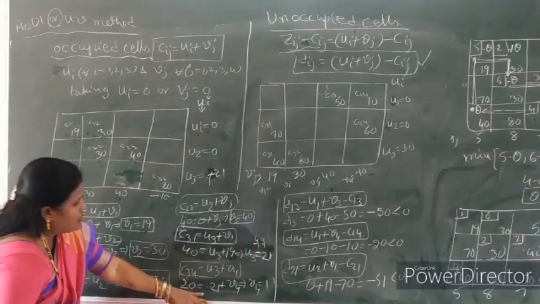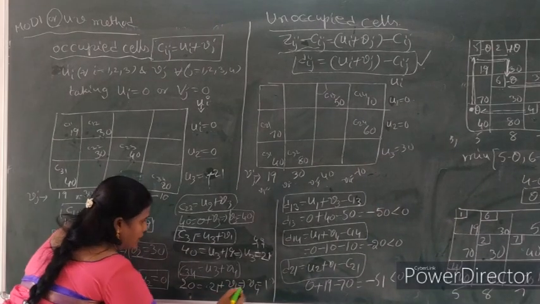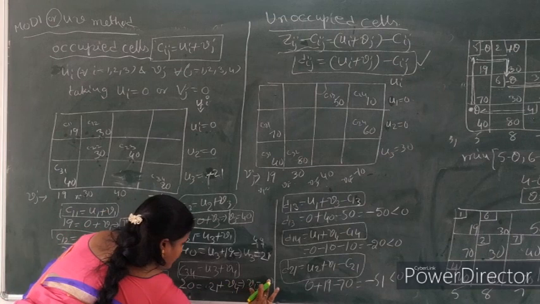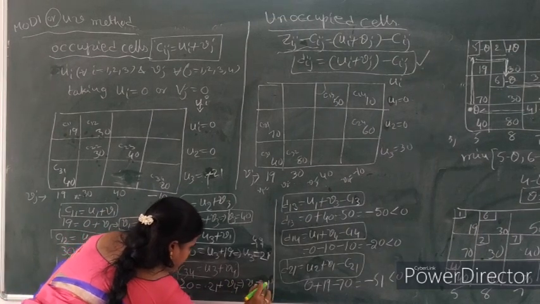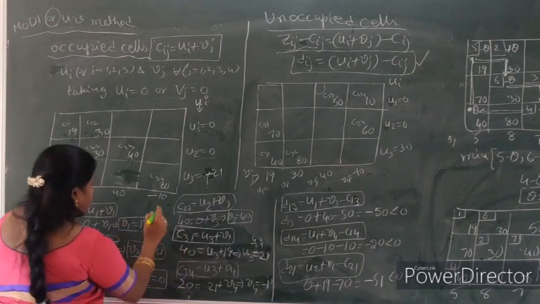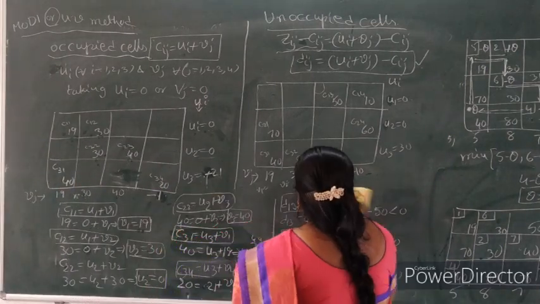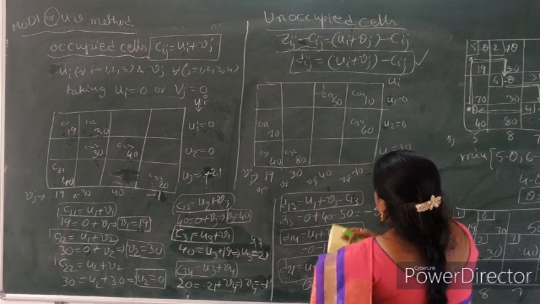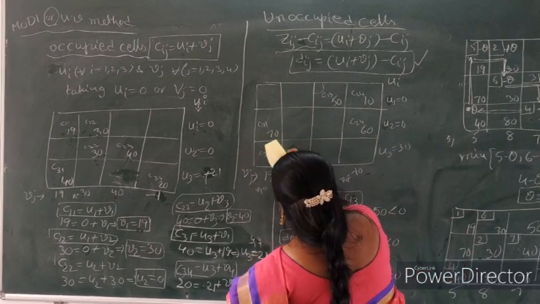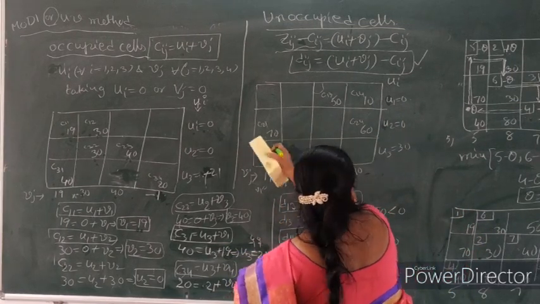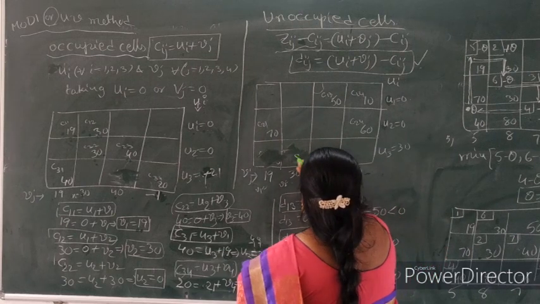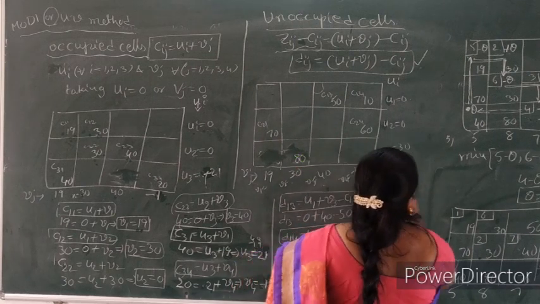Again any mistake we find out, solve this model to find out here 20 minus 21. So the value is minus 1. 20 minus 21, the value is minus 1. Here we finding the values. So remaining the values are unoccupied cells again 80.